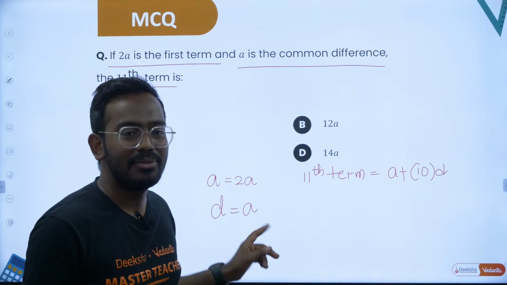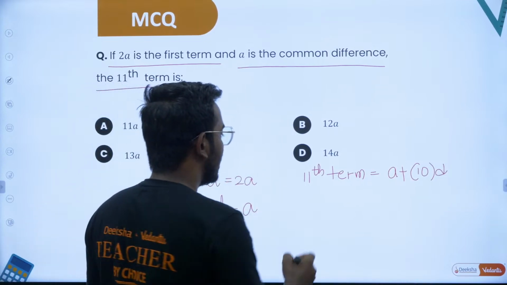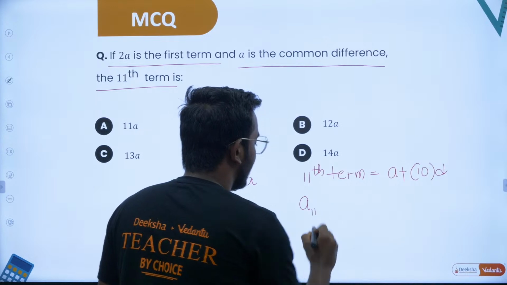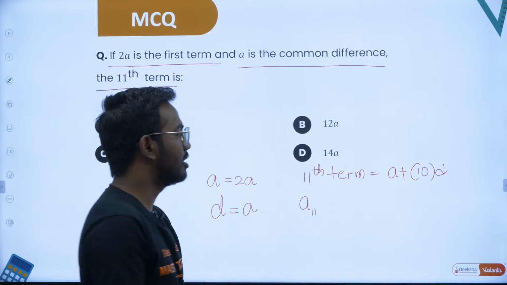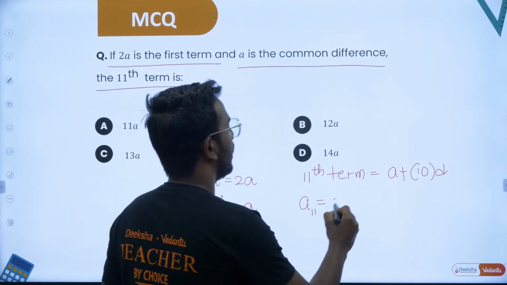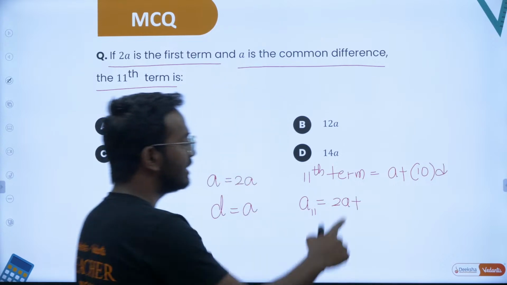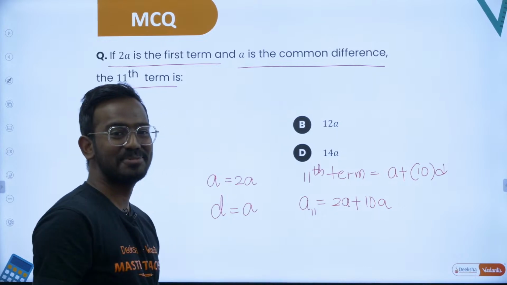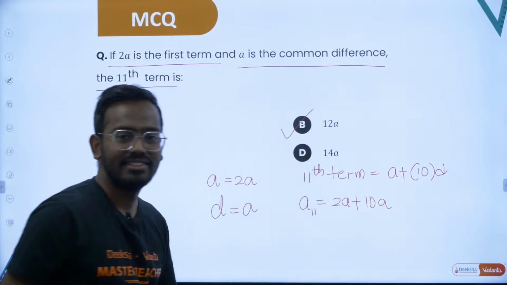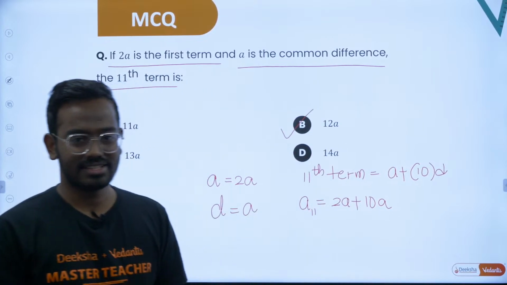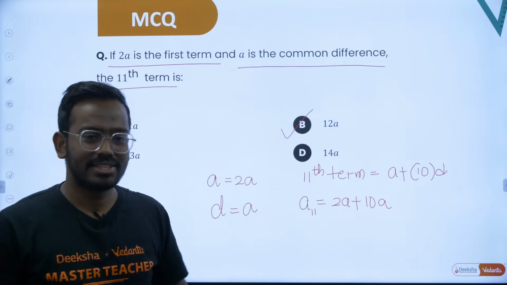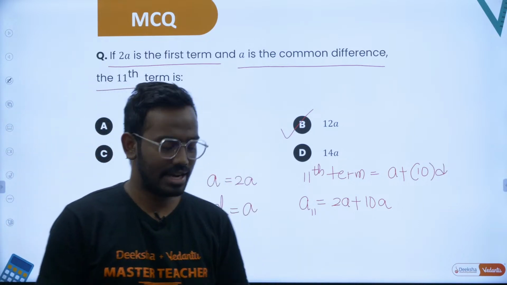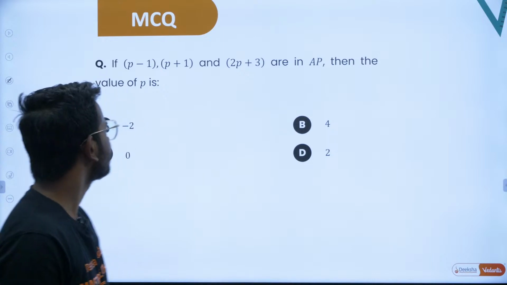You know what is a and what is d. Let's try to get the answer. 11th term is generally a11. a11 is basically given by the first term, that is 2a, plus 10 times d, that is 10a. So the answer should be B. Yes, pretty simple question, and you can expect questions of this level in your CBSE exams, right? So let's take up the next question.